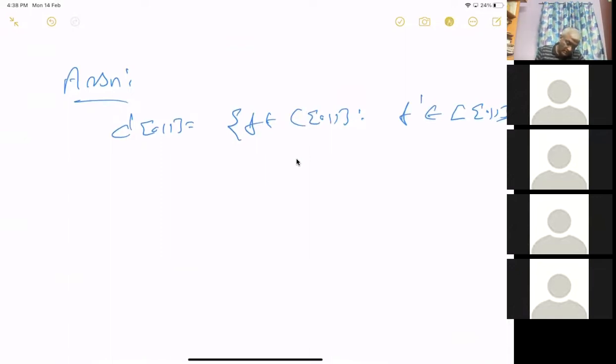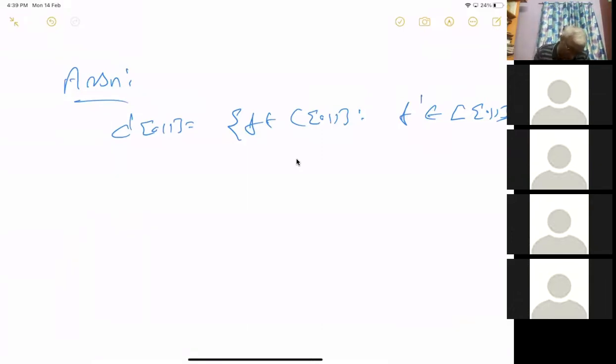Let A equal to this. See, the point is this. In the finite dimensional case, any bounded closed set is compact.